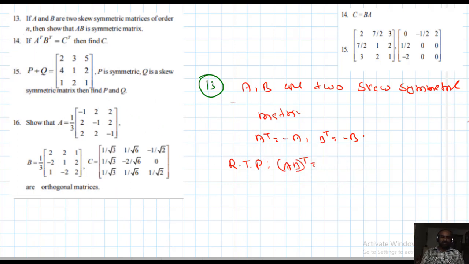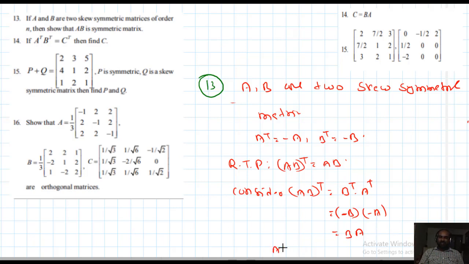Let us consider AB whole transpose. By definition, it is B transpose into A transpose. B transpose is minus B, A transpose is minus A. So we get BA. AB is not equal to BA in general.